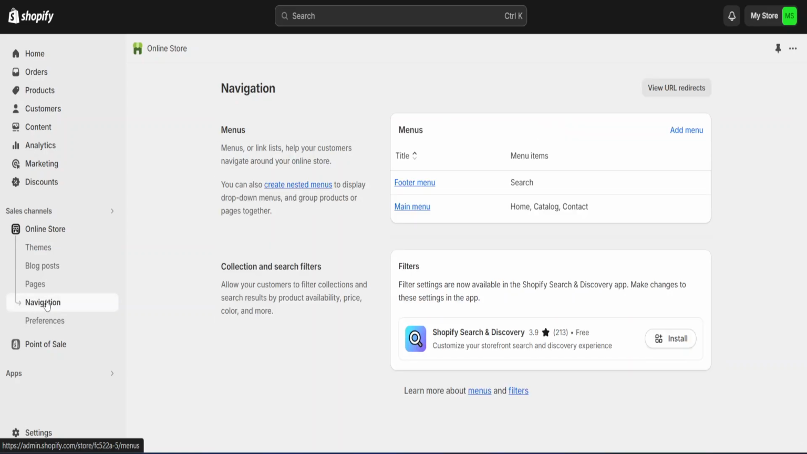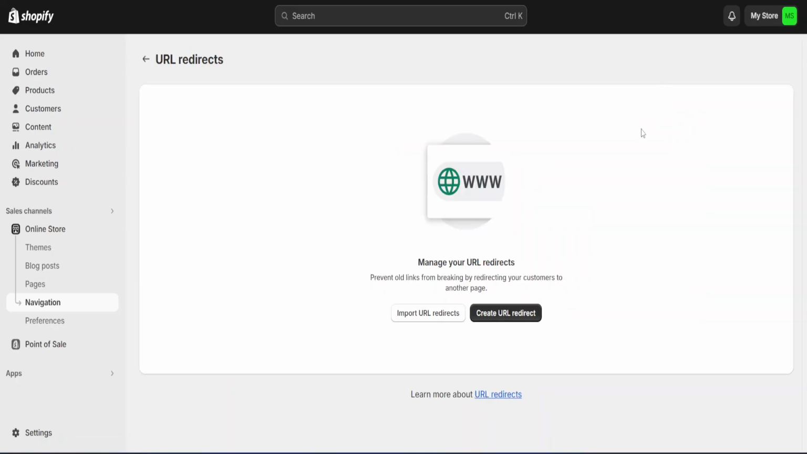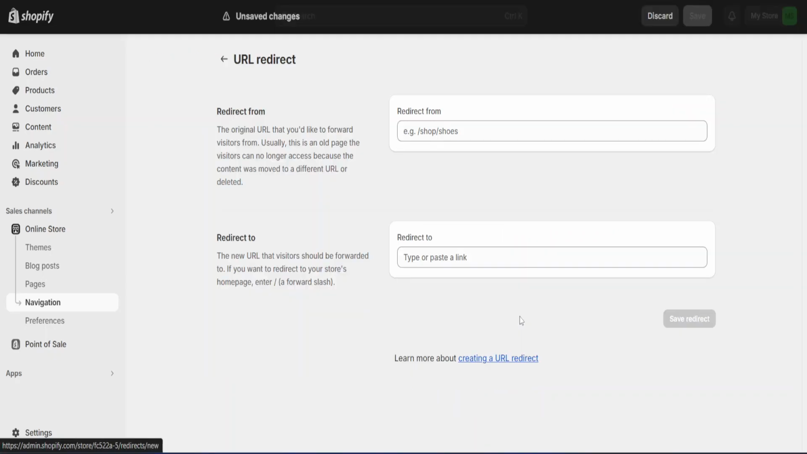I click on this, and once we're in the navigation page, we're going to go here to the top right side where it says view URL redirects. And after I click on that, it will take me to this page. From here I can click on create URL redirect, and now I can enter my old link in here and the new one in here.